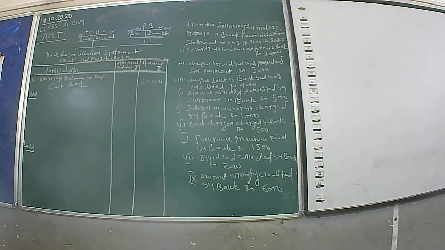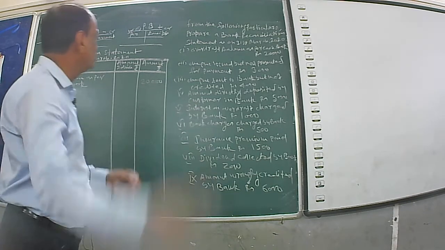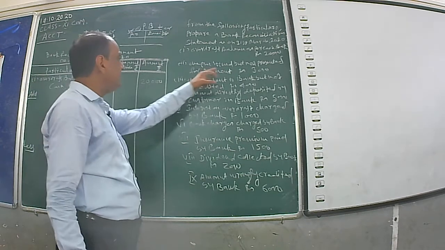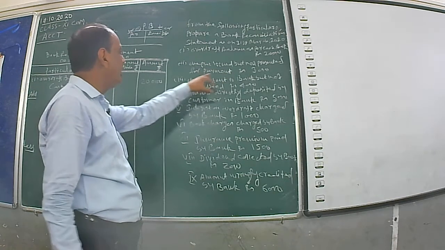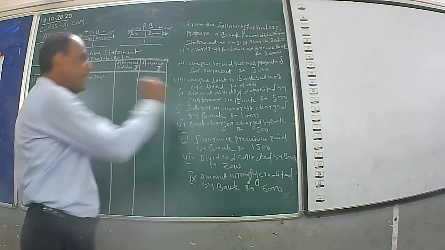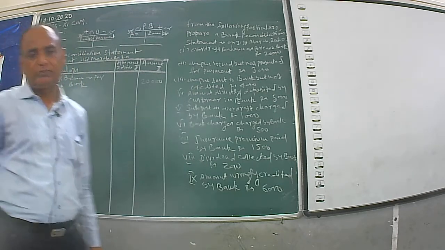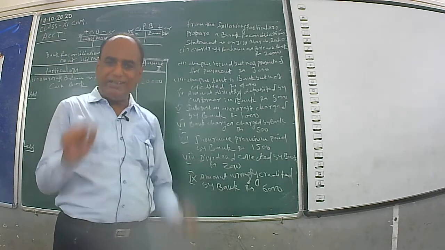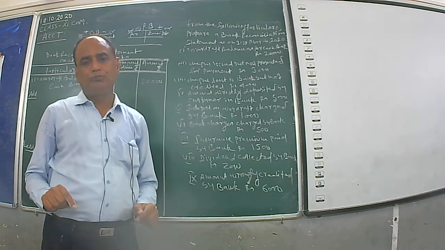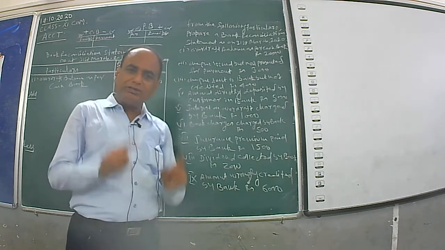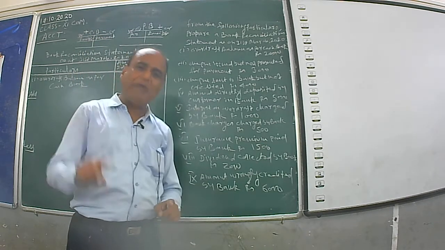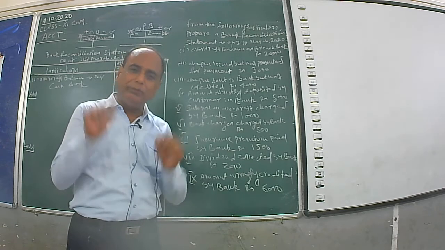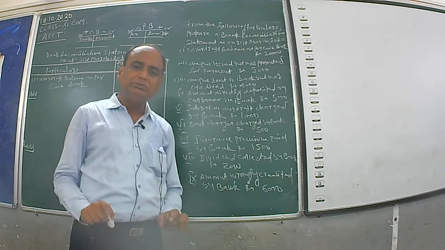See one by one. Number 2, check issued but not presented for payment. The businessman issued the check. As soon as the check is issued by the businessman, he will make the recording in the cash book.